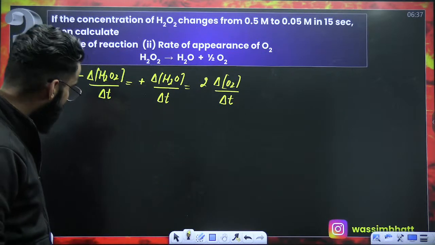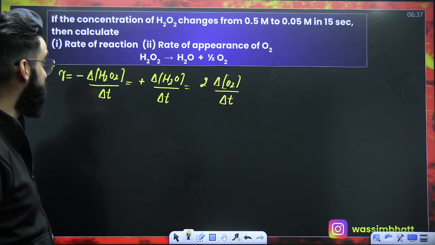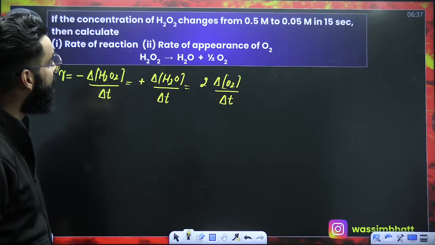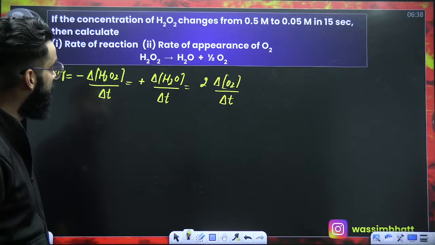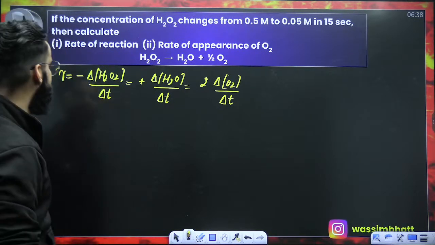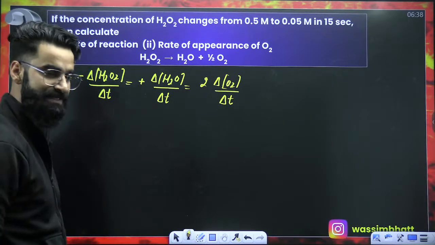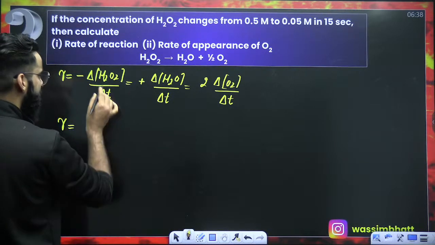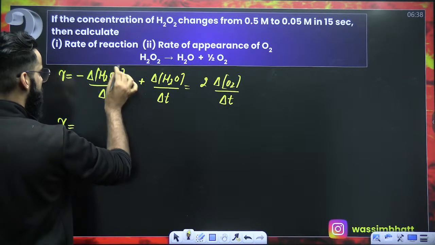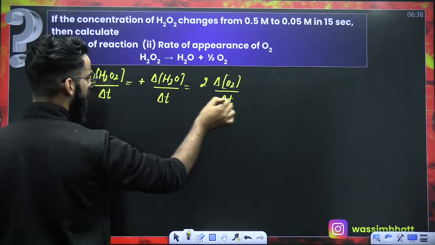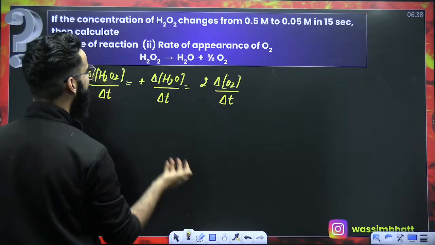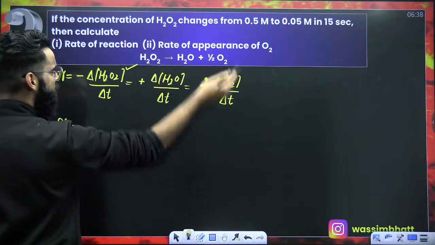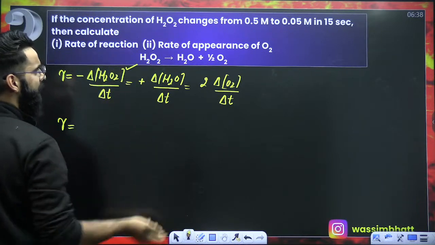Okay. Now, my dear students, try to see what is given to us. The concentration of H2O2 changes from 0.5 molar to 0.05 molar in 15 seconds. So time interval is 15 seconds, right? Let's try to calculate the rate of reaction. Rate of reaction can be calculated by solving this term, or this term, or this term. Now, which term I'll take out of the three? The one whose data is given. The data for H2O2 is given. So I'll take the first term and try to solve this.